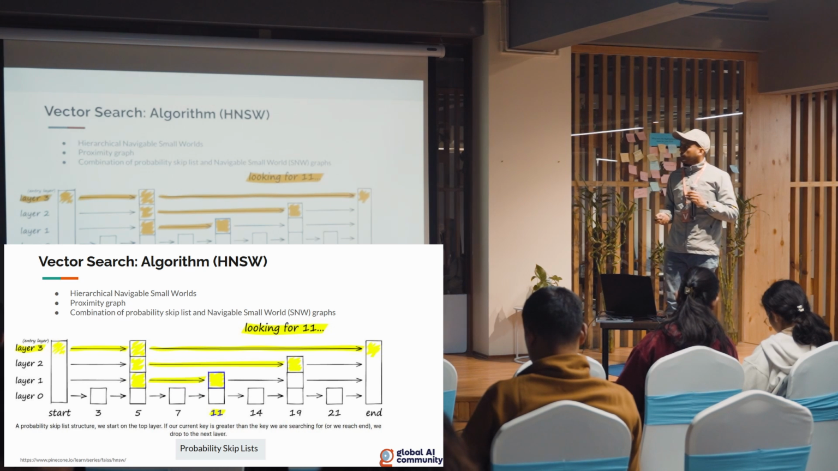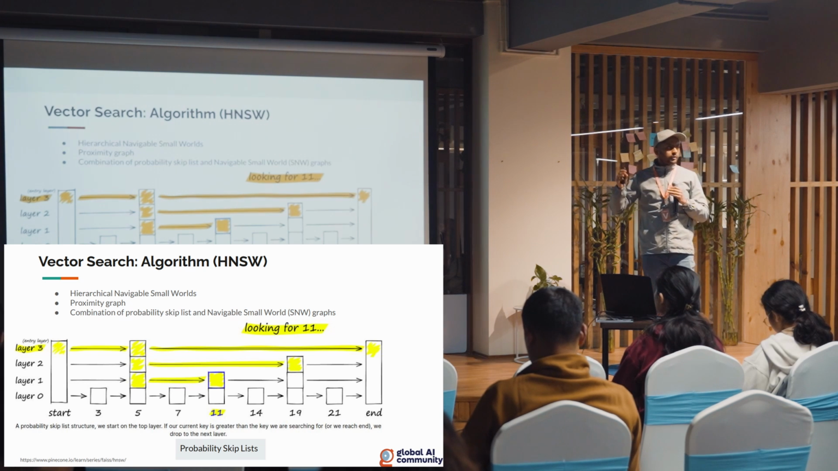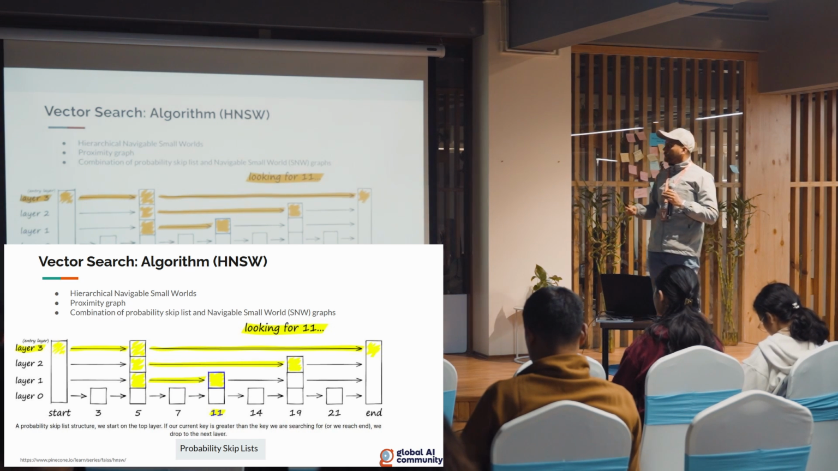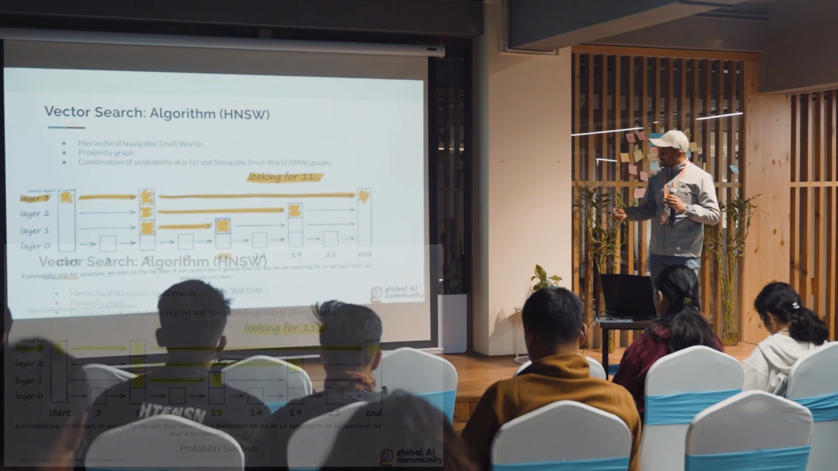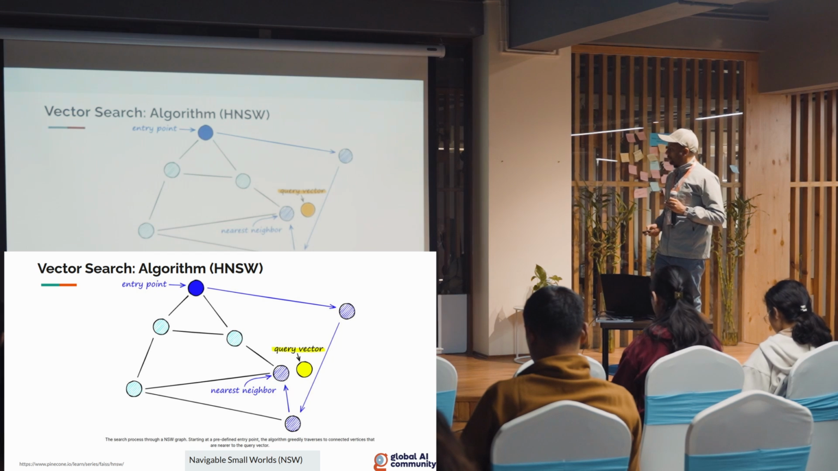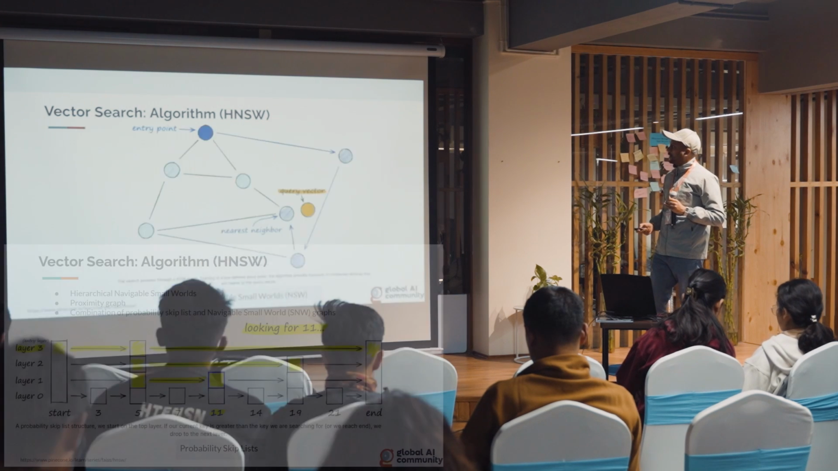HNSW is the current state-of-the-art algorithm for indexing and querying. I've just mentioned the querying part over here; the indexing part is not included. What it does is it is based on two things called probability skip list and navigable small worlds, NSWs, and these two are combined to give HNSW.